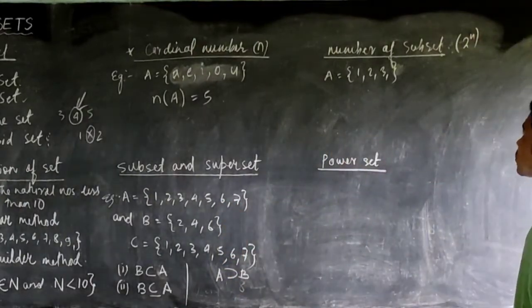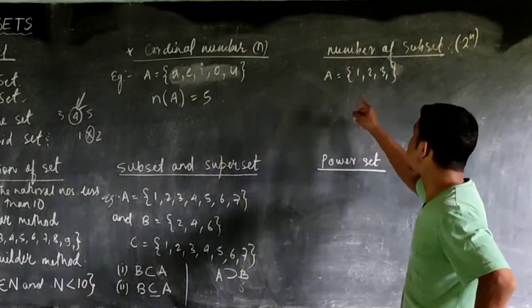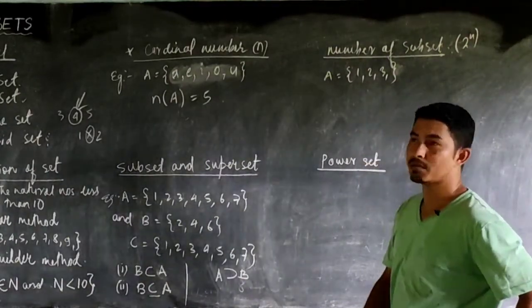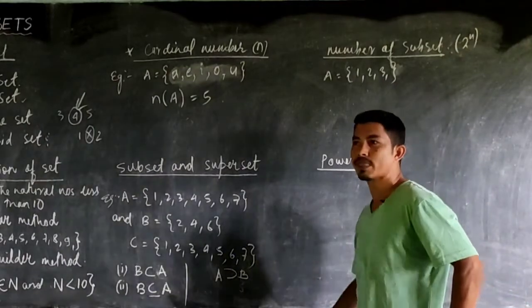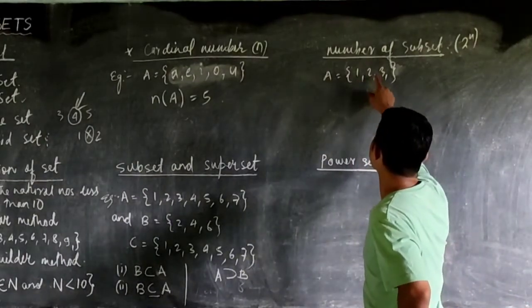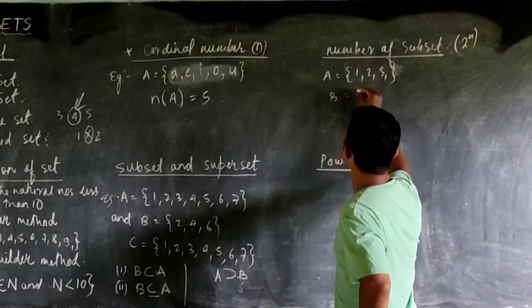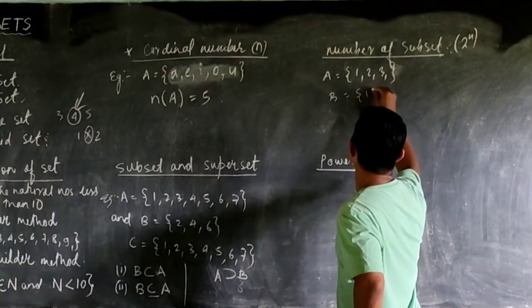So now coming to the last one, the number of subsets. Suppose I have a set, how many subsets are possible? So let us try to make the subsets from A is equal to 1, 2 and 3. So what are the subsets possible? B equal to, I can write it as 1.